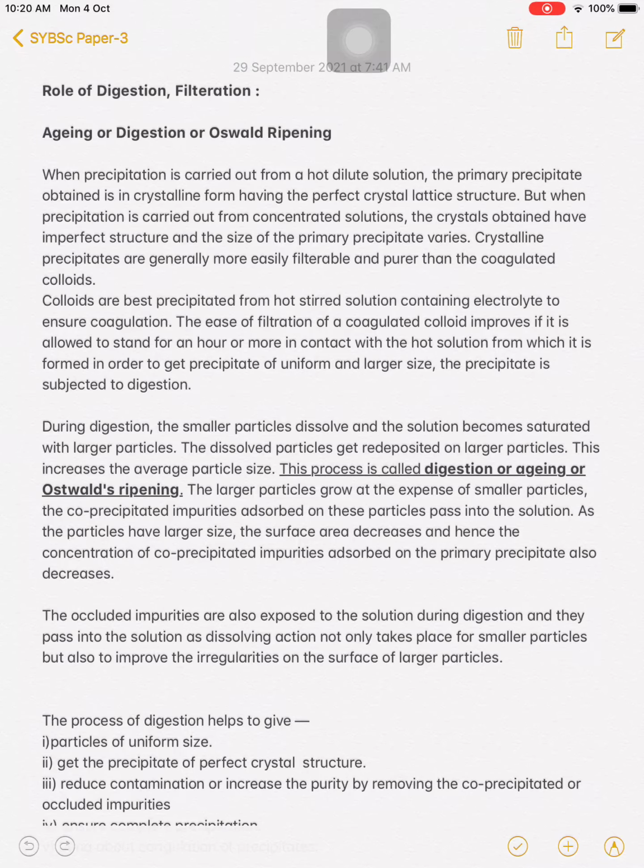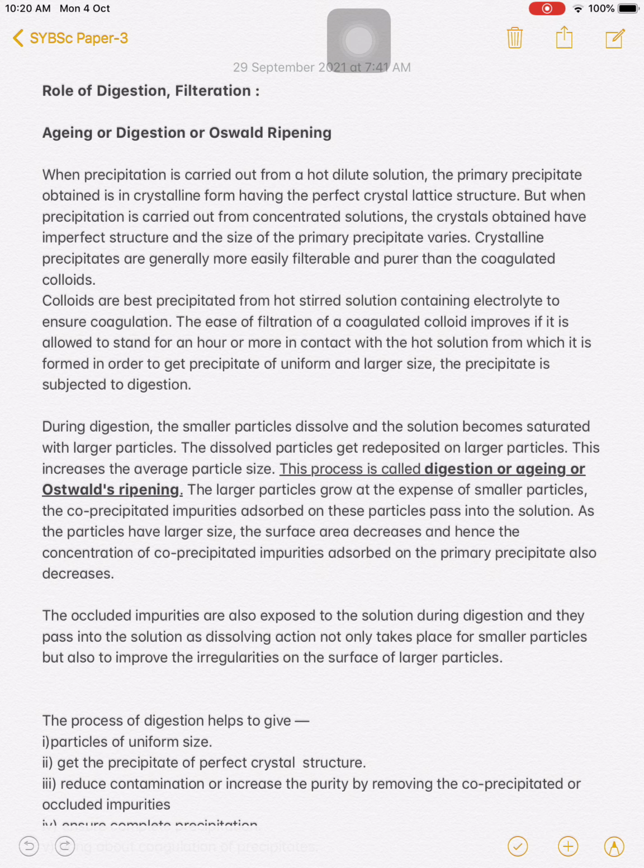Dear students, we are studying the topic classical method of analysis, and from that we have started the precipitation gravimetry. During the precipitation, different steps are involved, and in this lecture we are going to study the role of digestion and the role of filtration during the formation of precipitate.